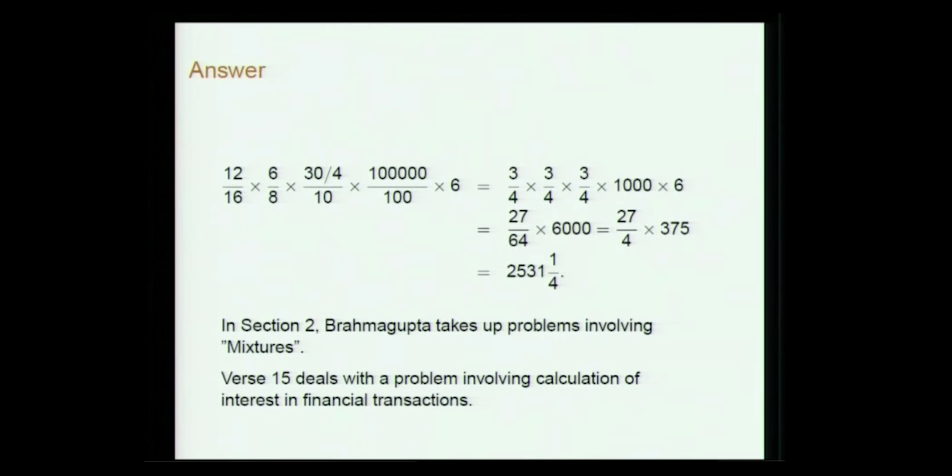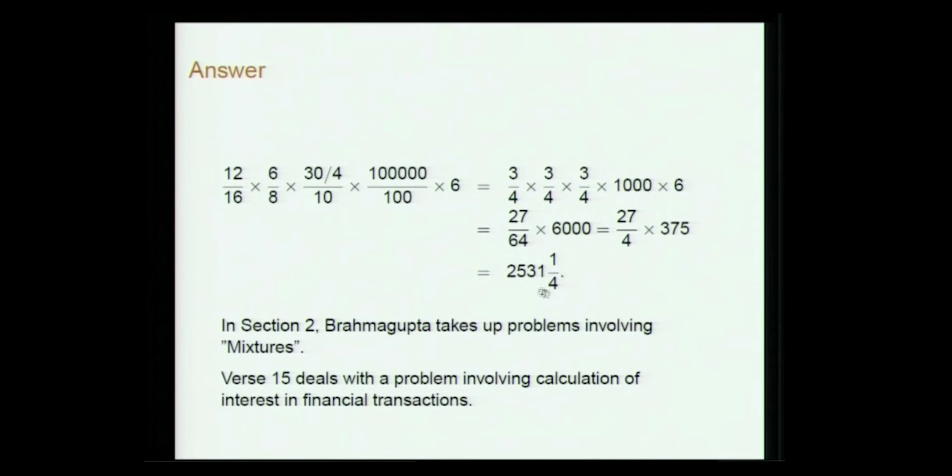Then the answer will be, by the direct rule of proportion, 12 by 16 into 6 by 8 into 30 by 4 into 10, into 100,000 by 100, and the original price for 100 bricks of these dimensions was 6. So I have to multiply all these things and the final answer is 2531 1 by 4.